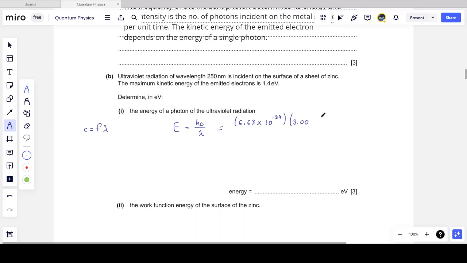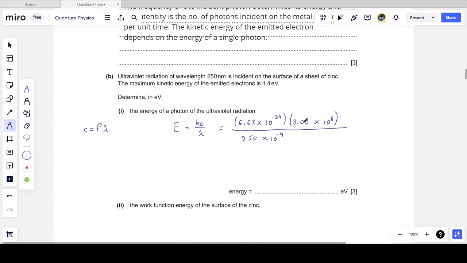And the speed of light, or the speed of an electromagnetic wave, is 3.00 times 10 to the power 8 meters per second. And we now must divide this by the wavelength, which is 250 nanometers, so that's 10 to the minus 9. But this is going to give me an answer in joules, and I can do one better.